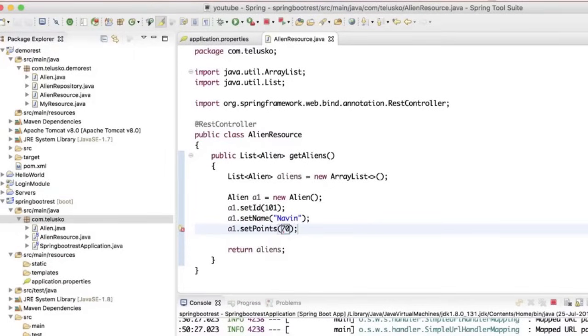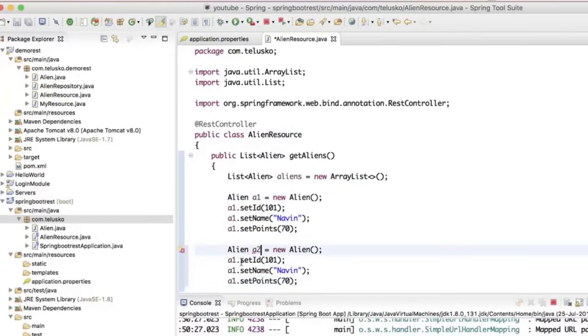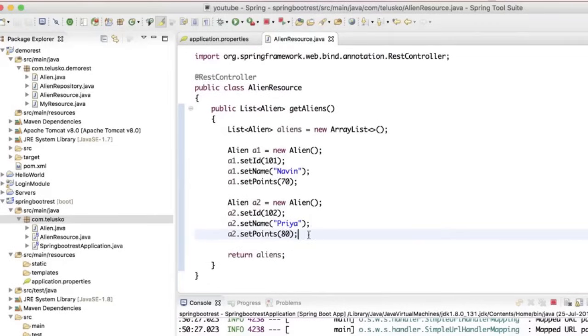Okay, that's my points. Let me use one more object. I will copy this and create one more object. This will be a2, and this will be 102. I will name this Priya. Let's say points is 80. Once I have these two alien objects, let me add them to that list. I will say aliens.add, let's add a1. I will say aliens.add.